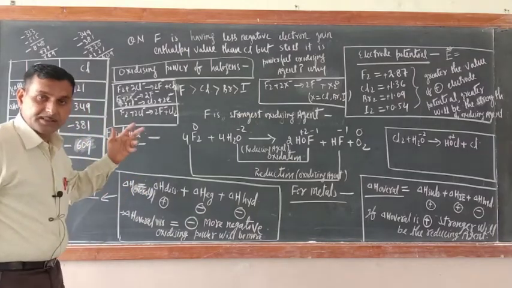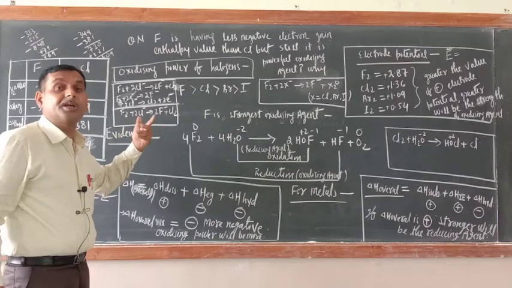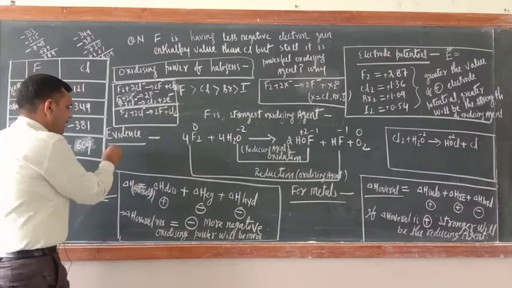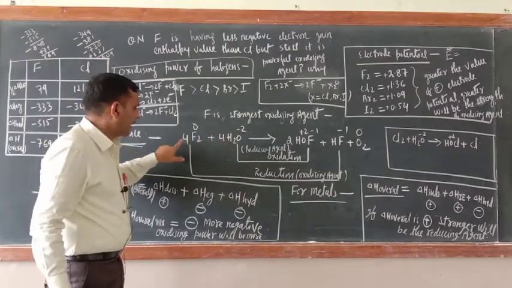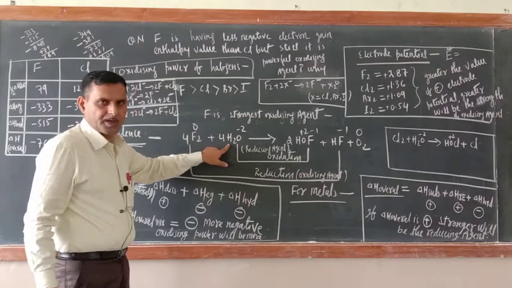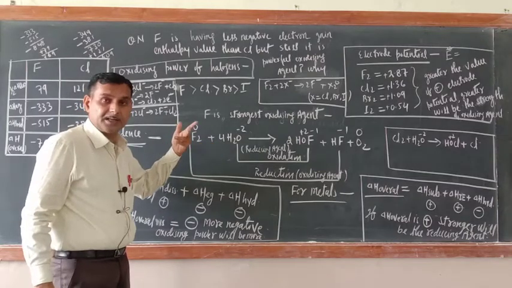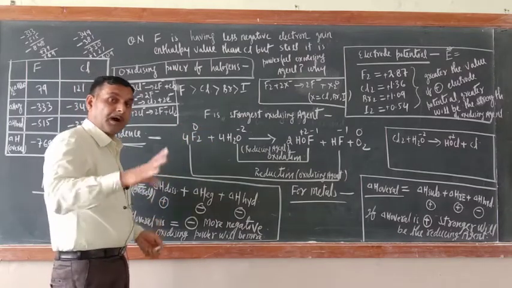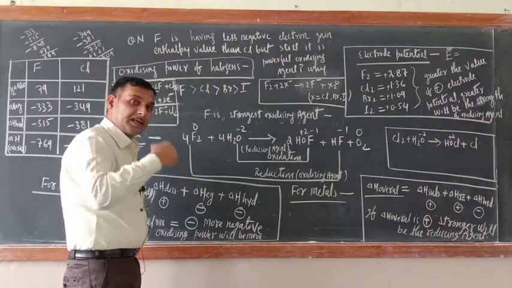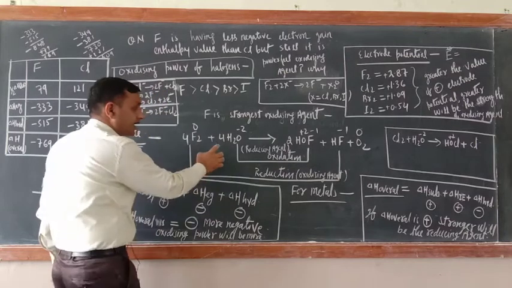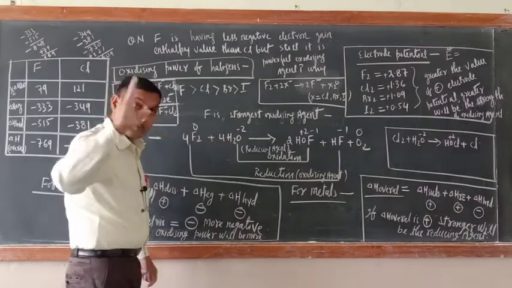Now in chemistry we can't make any statement without evidence. So just see, the evidence is here only. Make the reaction of fluorine with water. Why is this evidence taken into account? You know that water is generally neutral. So if a powerful oxidizing agent is there, it can oxidize even a neutral substance like water. That is why this reaction is taken as a parameter.